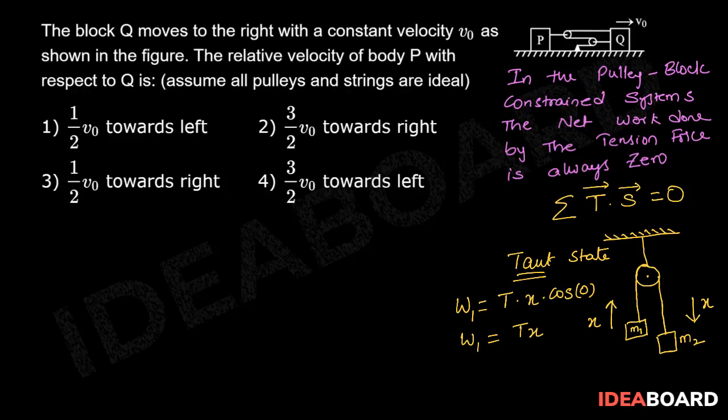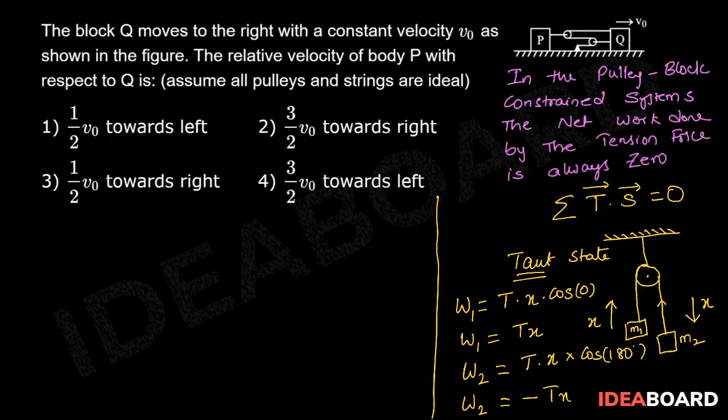Similarly, if we calculate work done by tension on M2 block, W2 is equal to tension multiplied by displacement multiplied by cos of angle between tension and x. On M2 block, tension is in upward direction and displacement is in downward direction. So the angle between tension and displacement is 180 degrees. So we write it as cos 180 degrees. So W2 is equal to minus Tx.